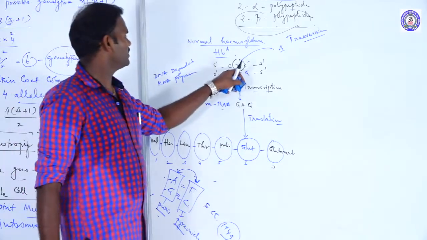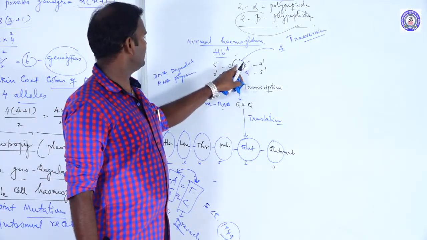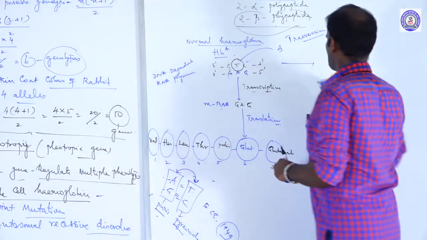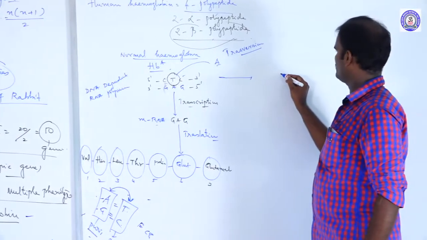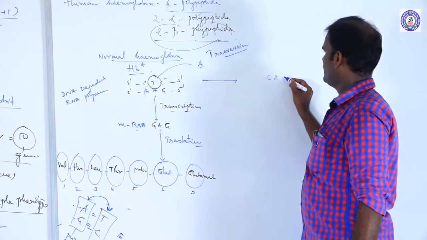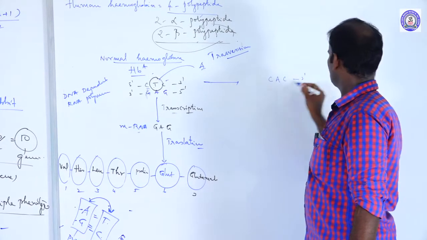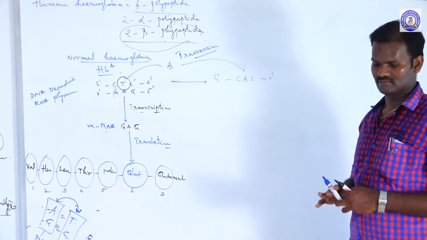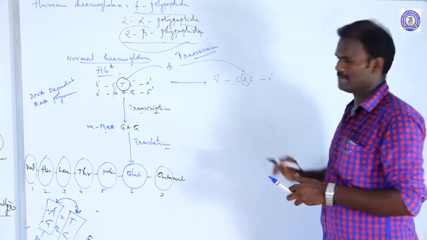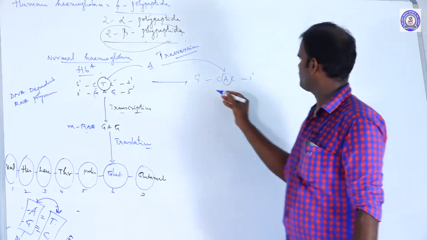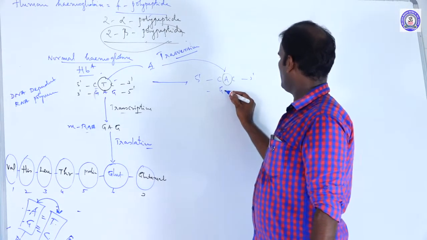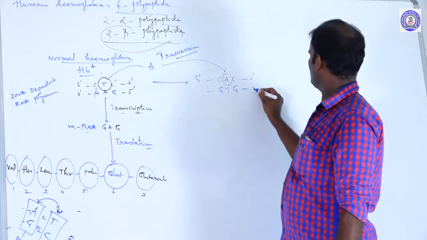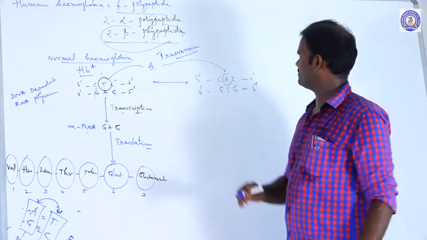So listen here. These are the normal G, T, C. Here thymine is replaced by adenine. Simple concept. Cytosine, adenine, cytosine. 3 prime, 5 prime. These are the replacement. Here thymine is replaced by adenine. Complement copy: guanine, thymine, guanine. Then 5 prime, so 3 prime.